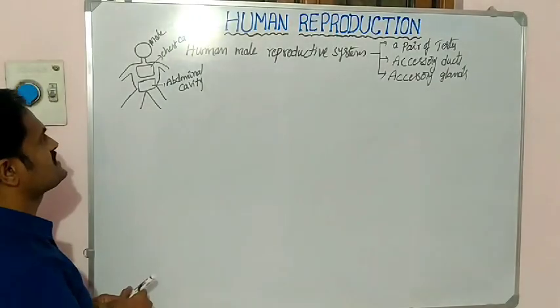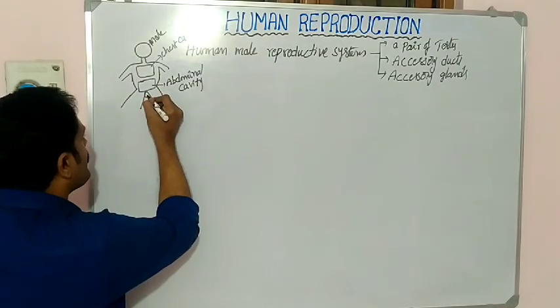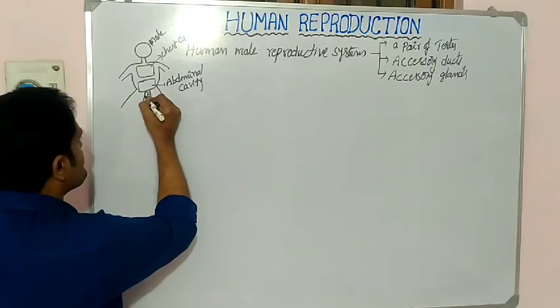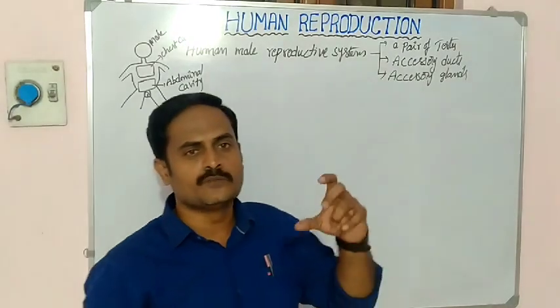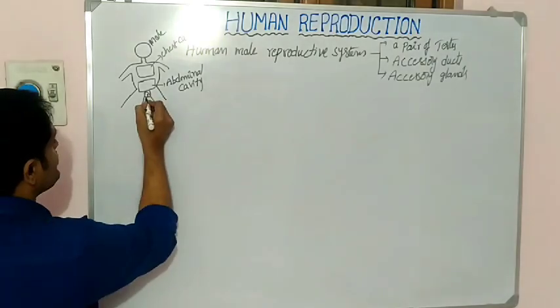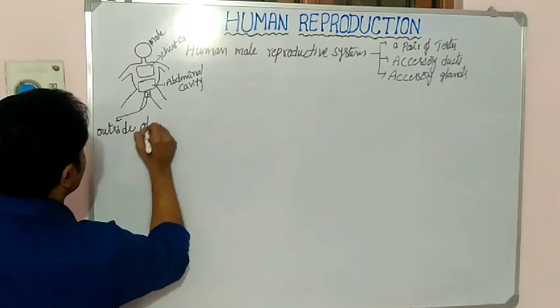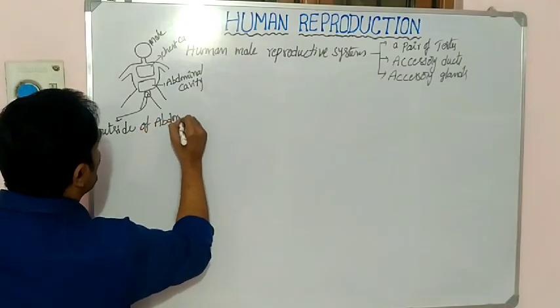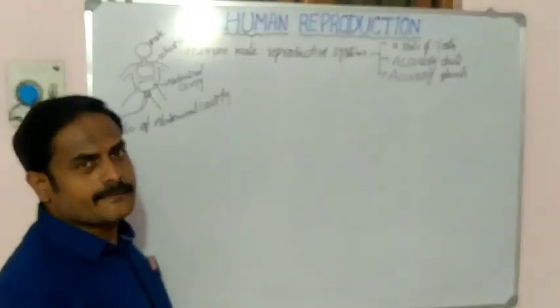Where is the testis located? Remember, it is outside of the abdominal cavity, not inside it. In the human male, the testes are present outside of the abdominal cavity. Why are the testes located outside of the abdominal cavity?